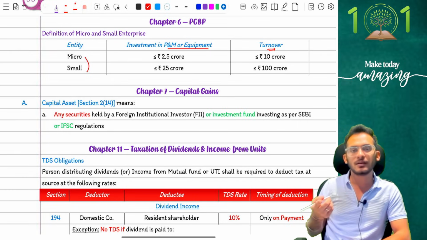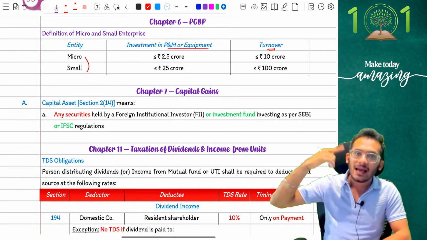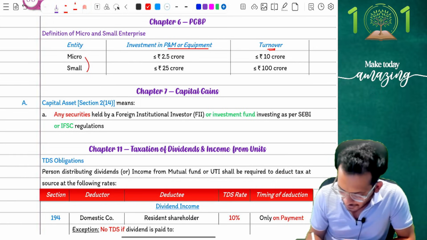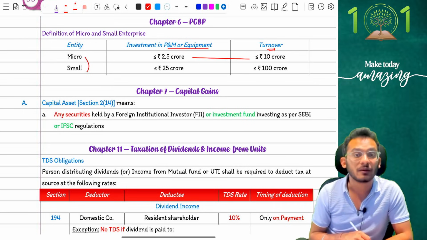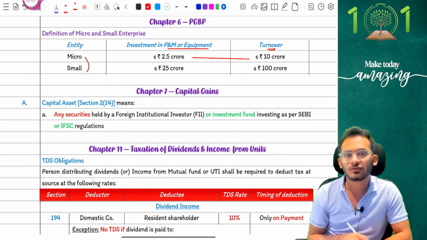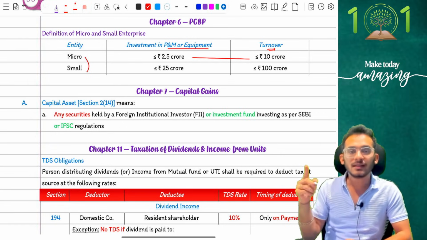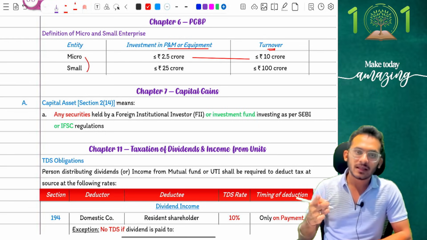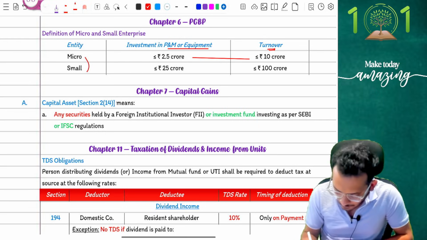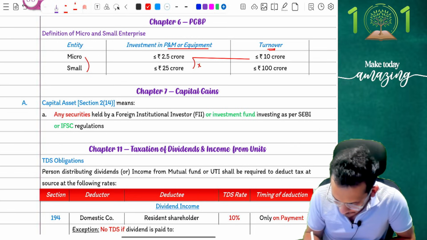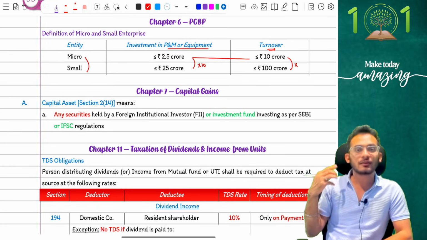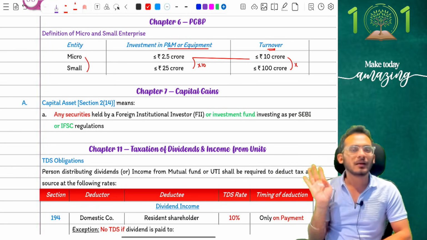So income tax now comes and says, MSME, sorry, not income tax, the MSME Act comes and says, if you're a micro enterprise, then your investment should be within 2.5 crores of plant and machinery and within 10 crores of turnover. What? Within 2.5 crores of plant and machinery and within 10 crores of turnover. If you're going to be a small enterprise, the number is simply 10x. Matlab, what is happening? 2.5 crores will become 25 crores, 10 crores will become 100 crores.